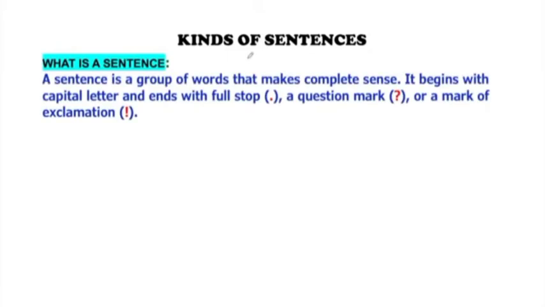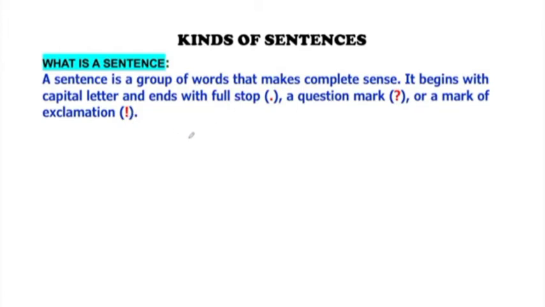Sentence is a basic thing to learn any language. Today, let us discuss sentence and how many kinds of sentences there are. Before we begin, we should know what a sentence is. A sentence is a group of words that makes complete sense. It begins with a capital letter and ends with a full stop, a question mark, or a mark of exclamation.